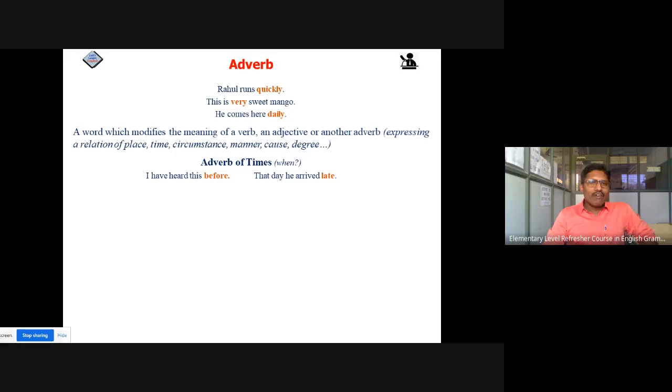The first is adverb of time. When we get the answer to the question when, that adverb is known as adverb of time. I have heard this before. That day he arrived late. Before, late denote the time, hence these are adverbs of time. We shall now begin to work.